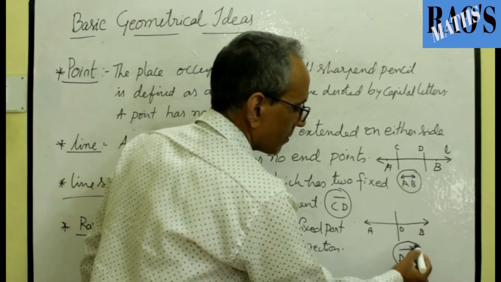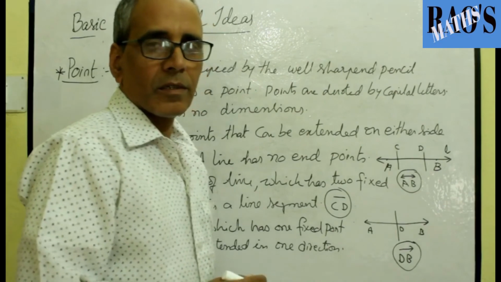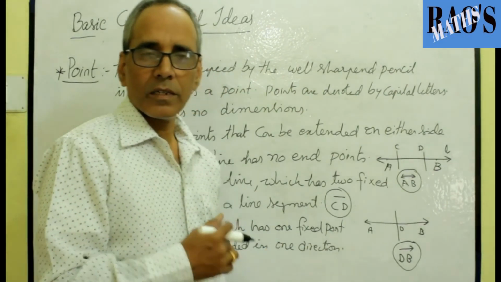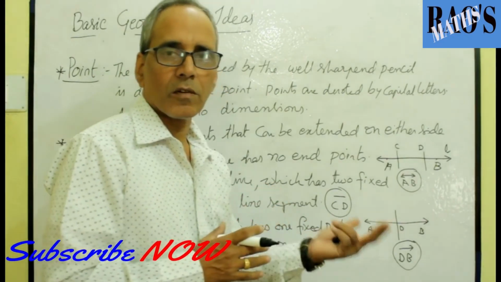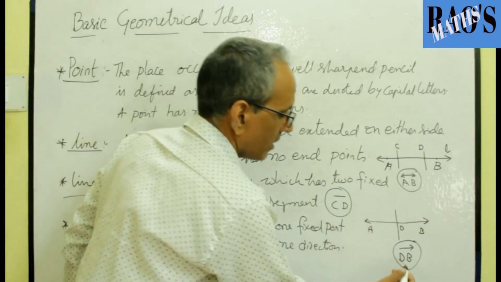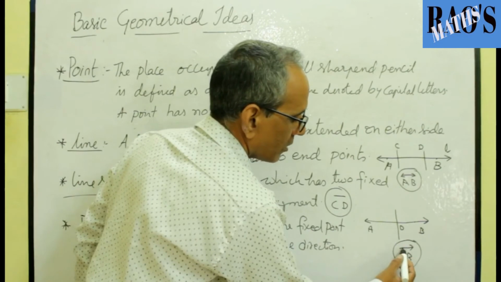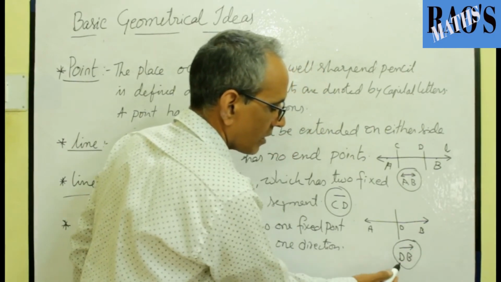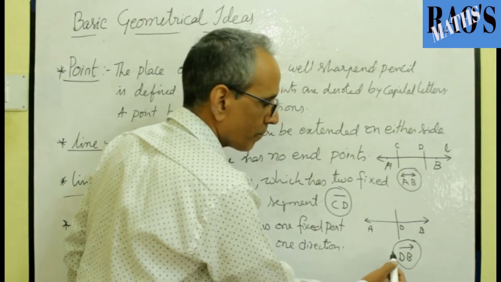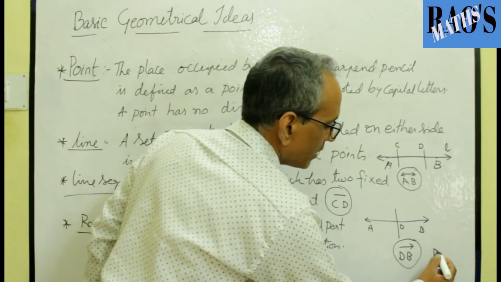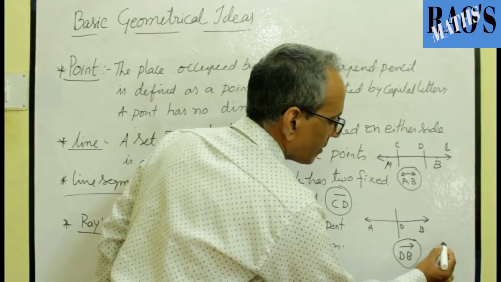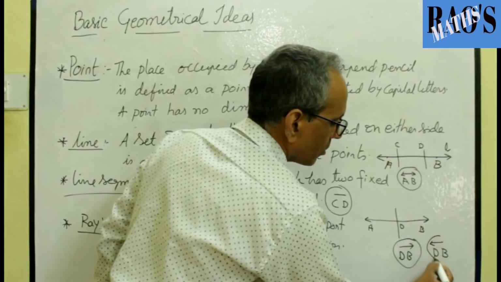This is the way. The way you write about the ray clarifies the fixed point and the non-terminal point. See here I wrote DB projecting towards B side. From this figure I can say D is the fixed point, it is projecting towards B side. If I write the same DB, if I mark this side, both are not equal.